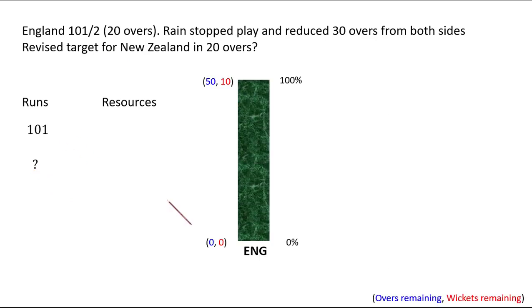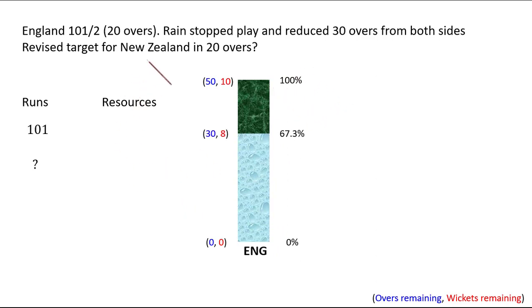So at the start of the innings, England had 50 overs and 10 wickets. And they started playing a 50-over match. So they had 100% of their resources. But then, after 20 overs, when they had 30 overs left and 8 wickets remaining, the rain stopped the play.